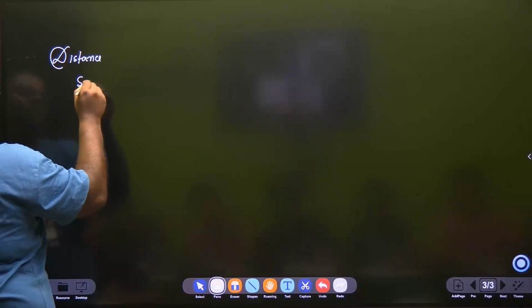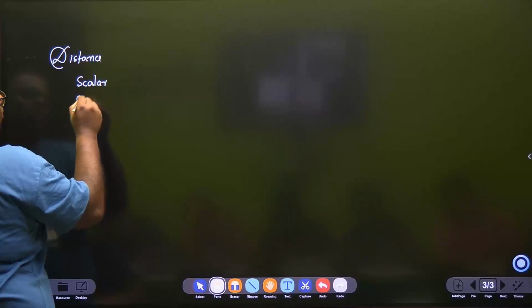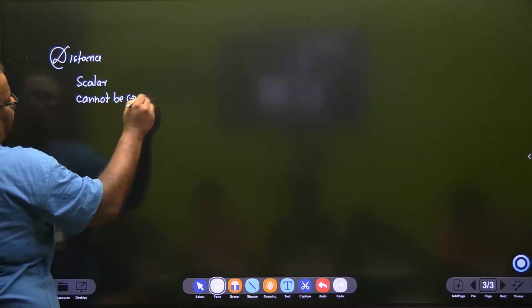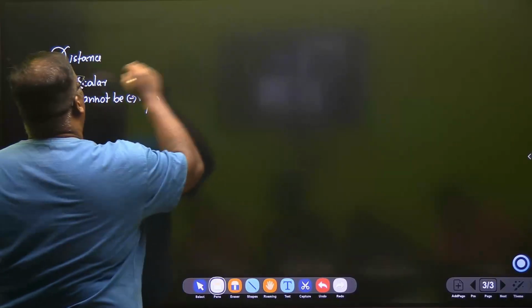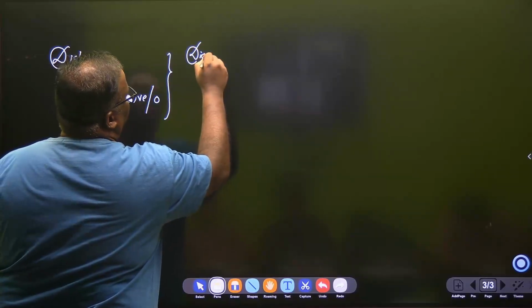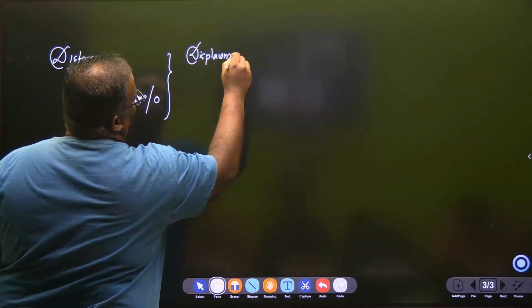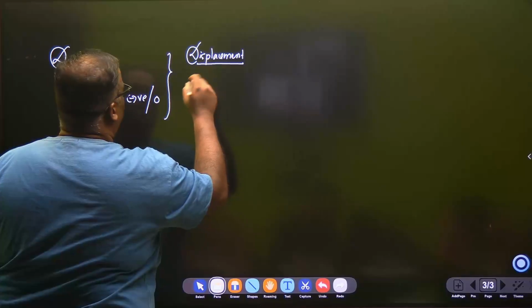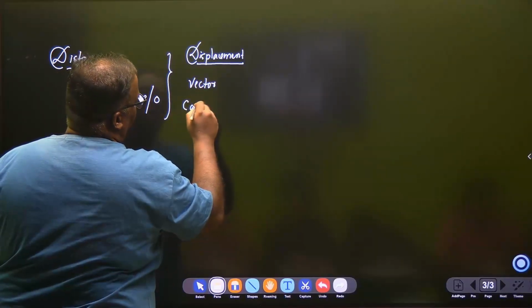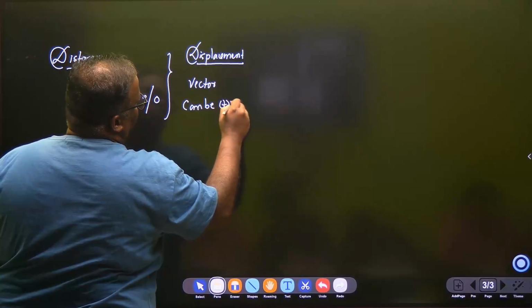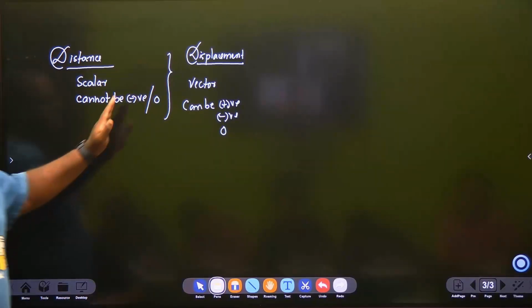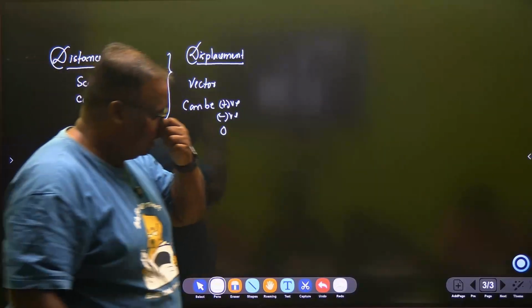So let's write those things also, that distance is scalar, cannot be negative or zero. Whereas if you compare it with displacement, then displacement is a vector quantity, can be positive, can be negative as well as zero. Have all of you understood this analogy? This is very important.